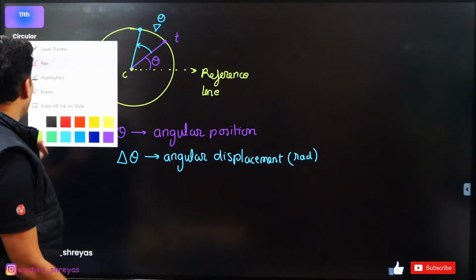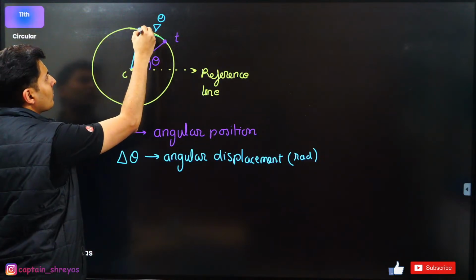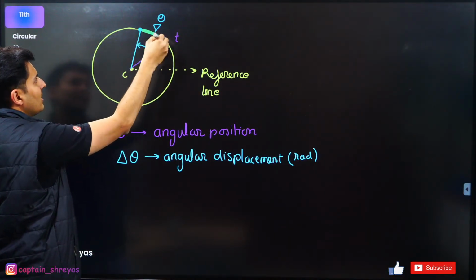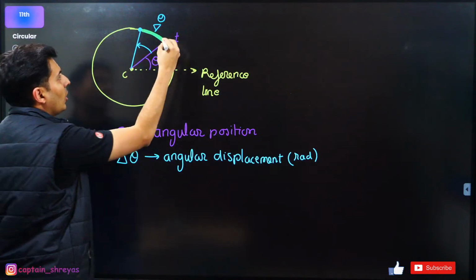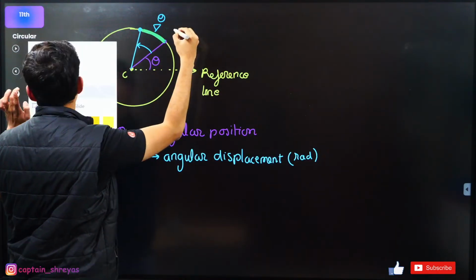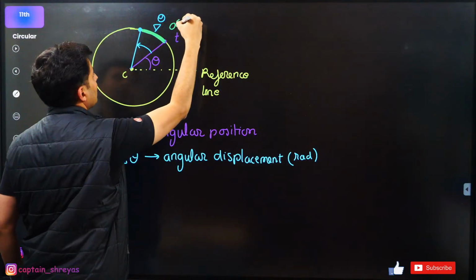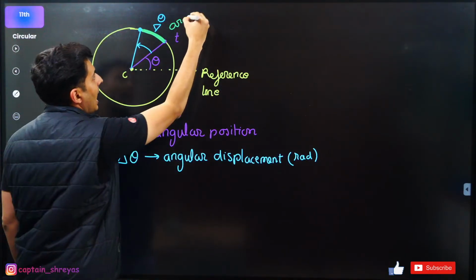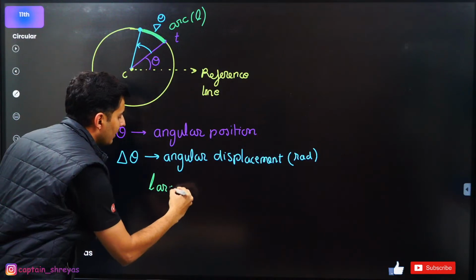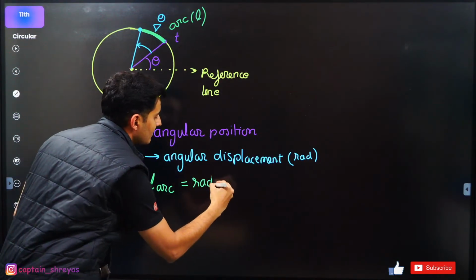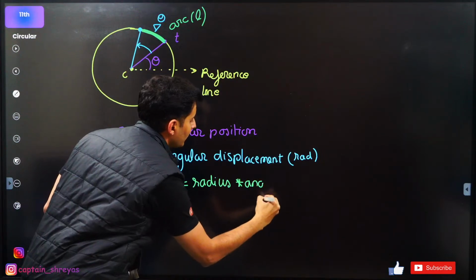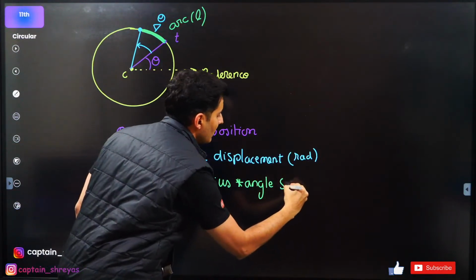Now, do you see I have also covered an arc over here? Some beautiful arc. This arc that I have covered has some length L. The length of an arc is basically radius times the angle subtended.